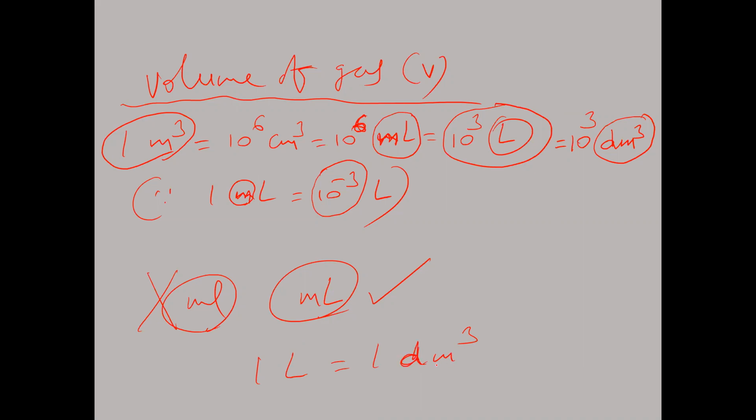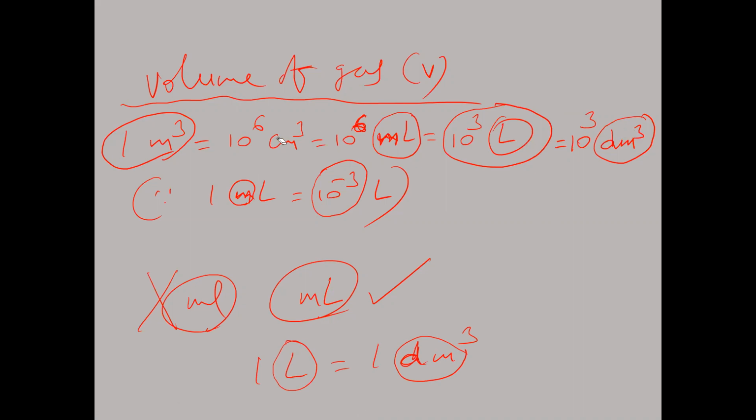1 liter is equal to how many decimeter cube? 1 decimeter cube. In place of liter, what can we also use? Decimeter cube. 1000 decimeter cube means 1000 liters. 100 decimeter cube means 100 liters. Like that, wherever liter is there, we can write decimeter cube.